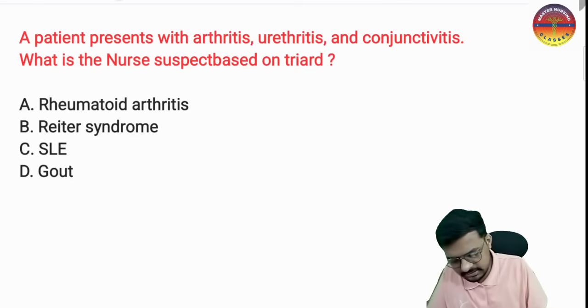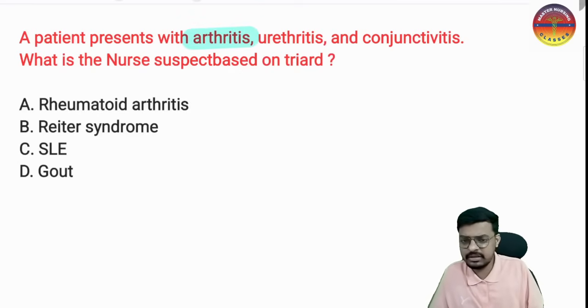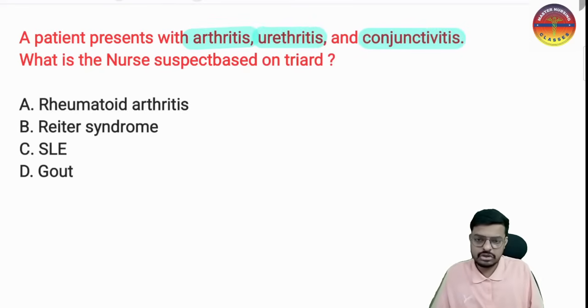Arthritis in the sense that there is joint involvement with inflammation. The urethra has got inflamed and the conjunctiva has got inflamed. So what does the nurse suspect based on this particular triad?